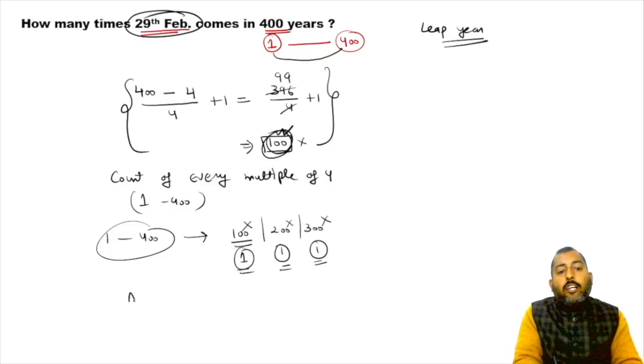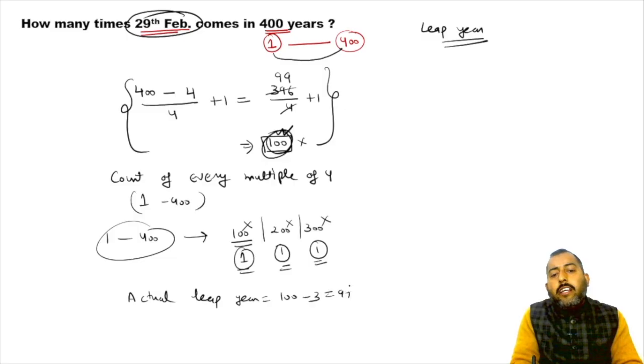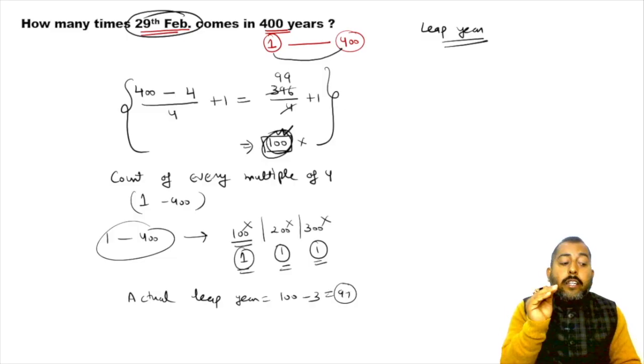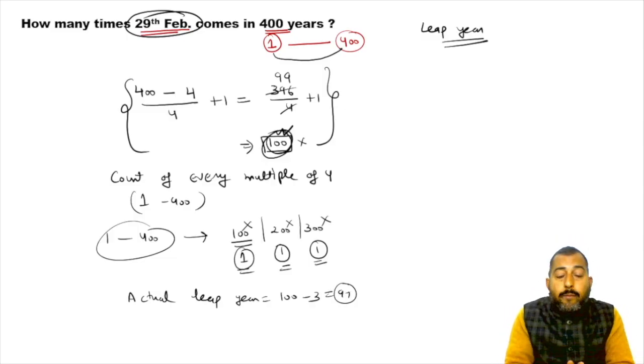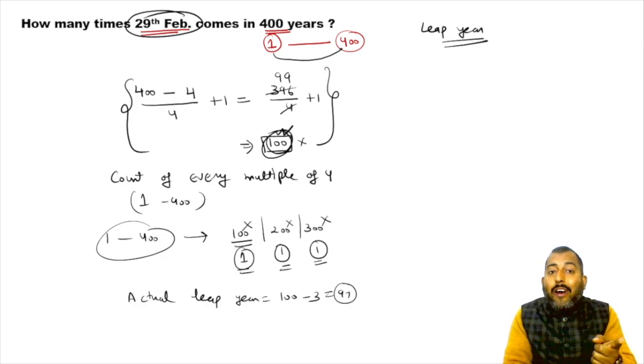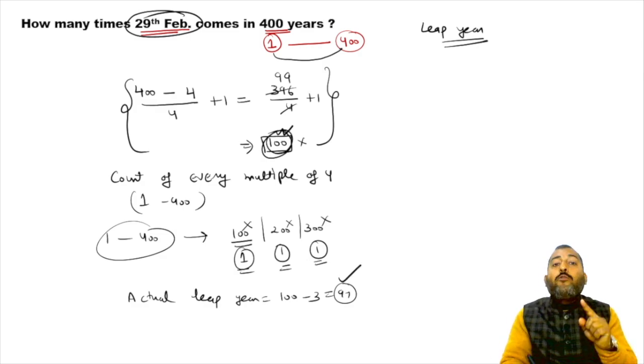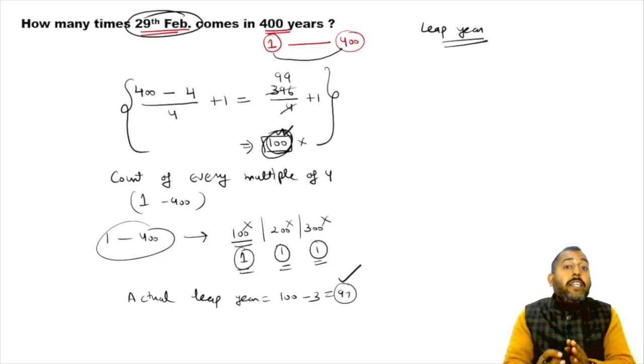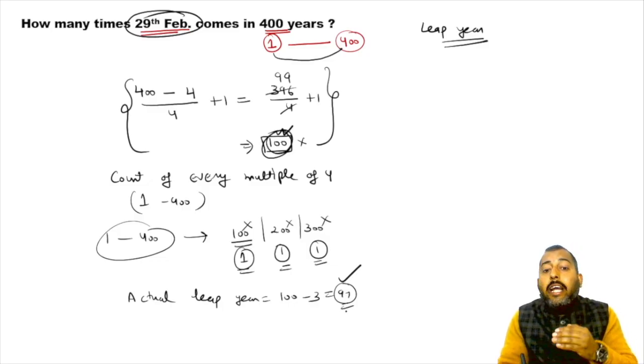So the actual leap years will be 100 minus 3, which is 97. So from the very first year till the 400th year, how many times will 29th Feb come? 97 times. How many times will a leap year come? 97 times.